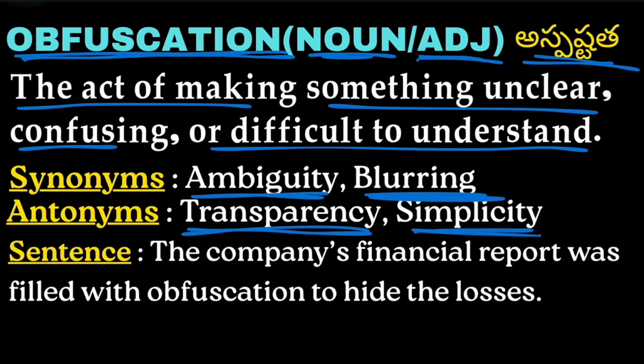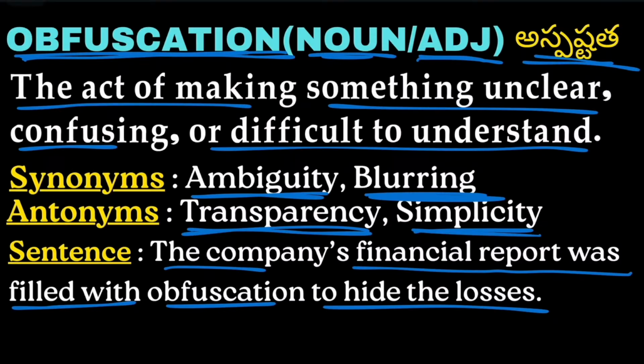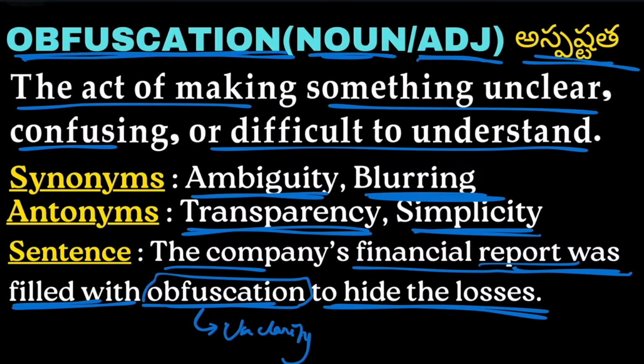Example: the company's financial report was filled with obfuscation to hide the losses. So, the company's report was filled with obfuscation, filled with unclarity to hide the losses. So as to hide their losses, they made the report unclear.